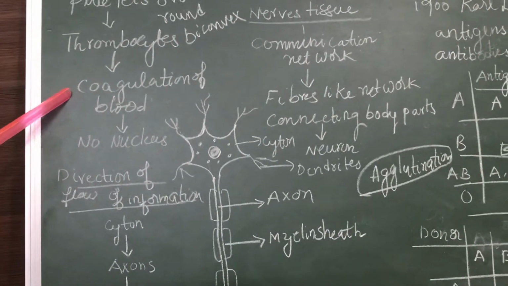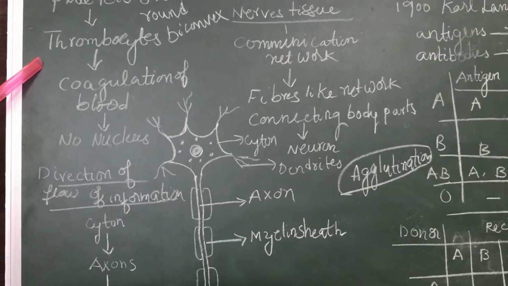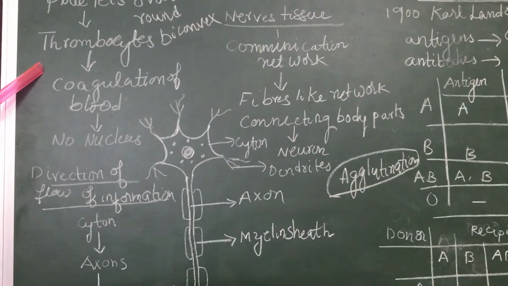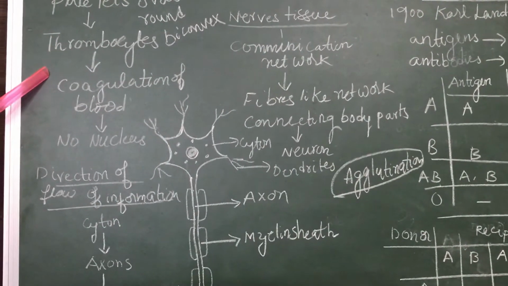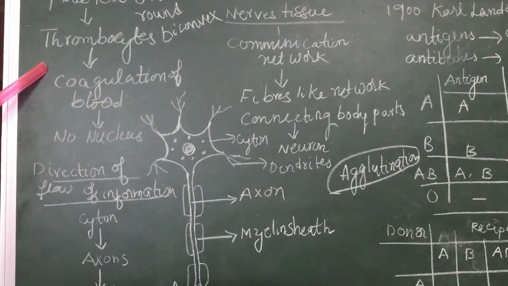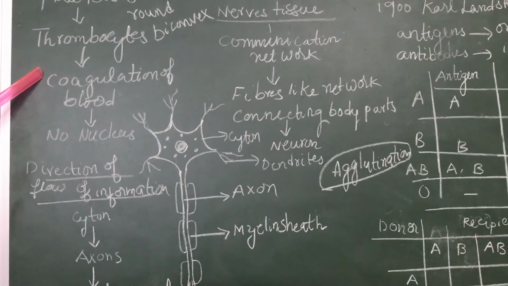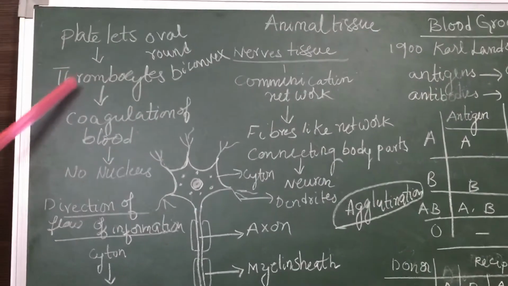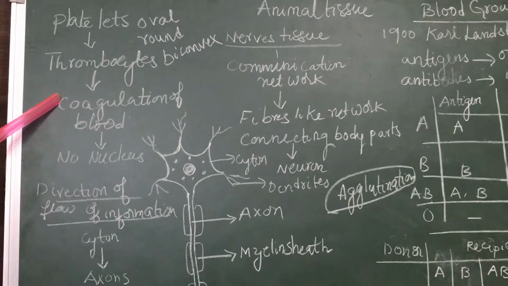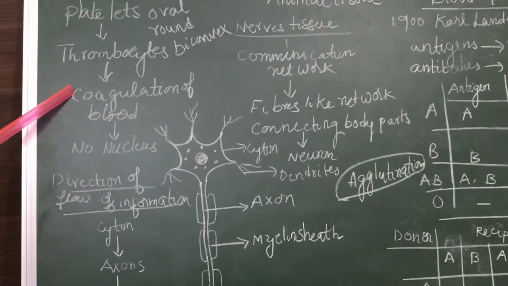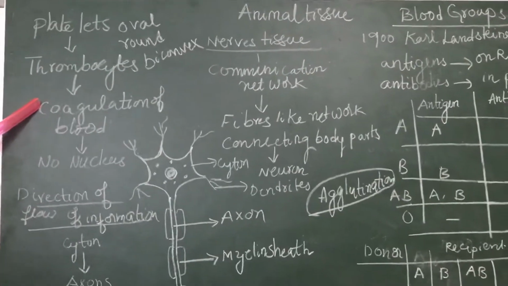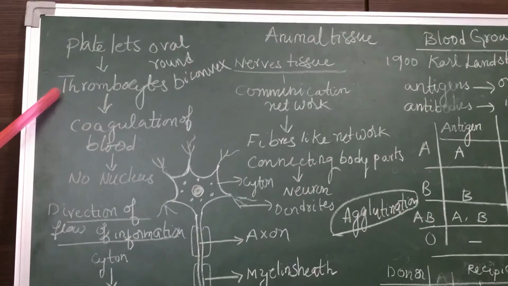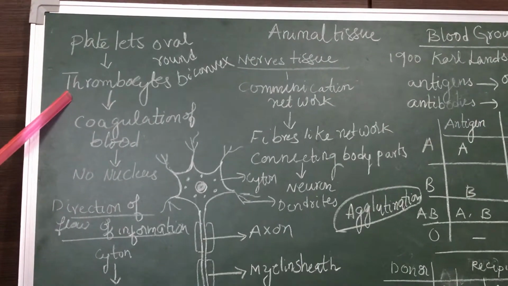Whenever a blood vessel gets injured, these platelets rush to the site of injury and produce some protein fibers. These protein fibers entangle the blood cells and prevent the loss of blood, forming a clot. If thrombocytes are absent, a large volume of blood will ooze out from a small injury, and sometimes it may lead to the death of the person. These platelets help in the coagulation of blood.